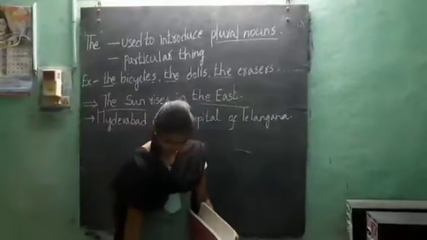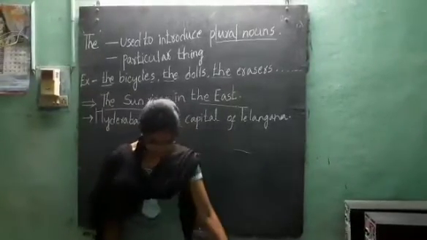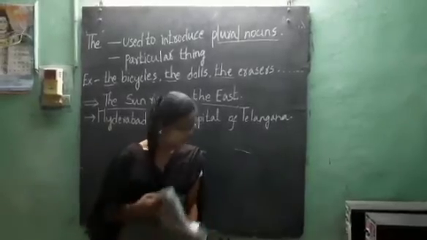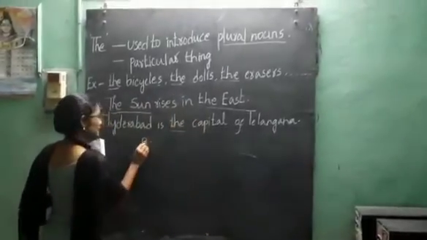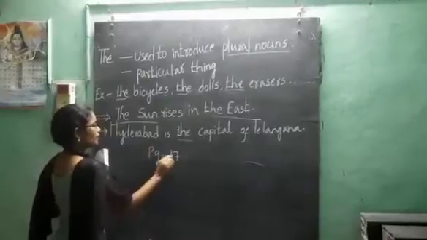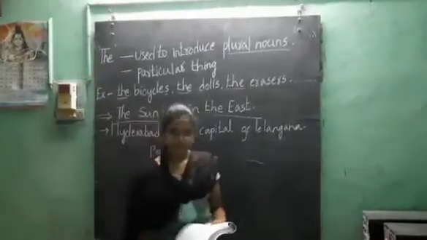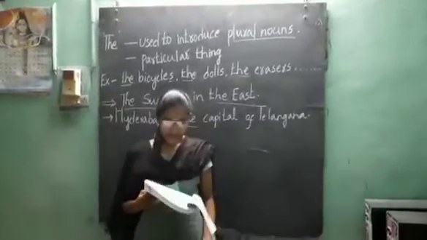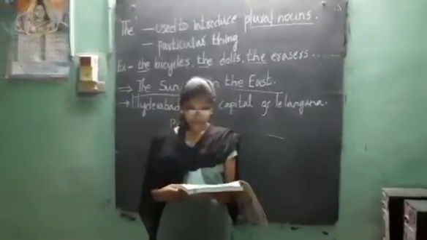Children, turn out your readers to page number 17. Open your reader. A and The are called articles.